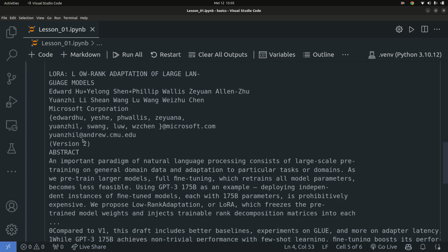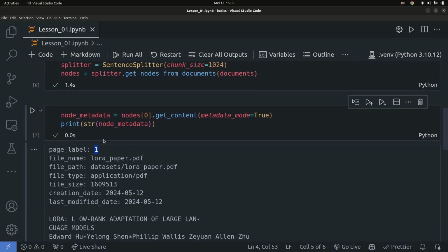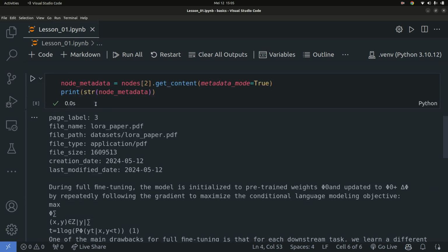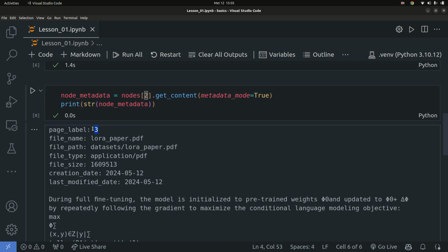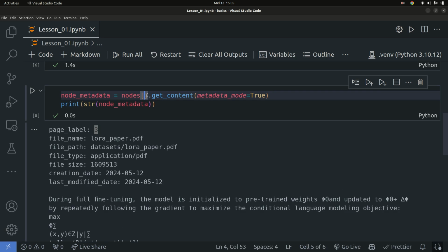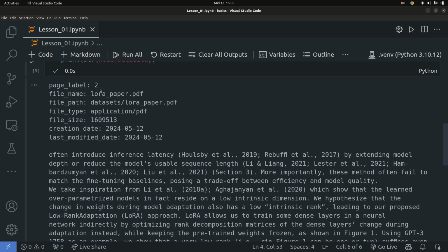You can see what the content is and all of that, right? So good. You can actually go ahead and check in 2. So you can see this was extracted from document 3, because this is the third element in the index, right? If you want the second element, you have to use 1, right? So again, this is from page 2.